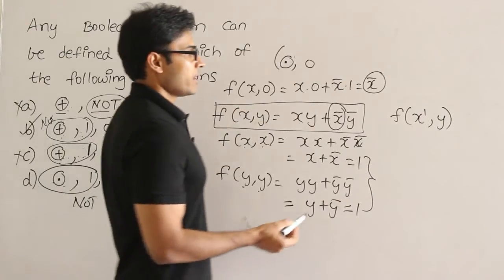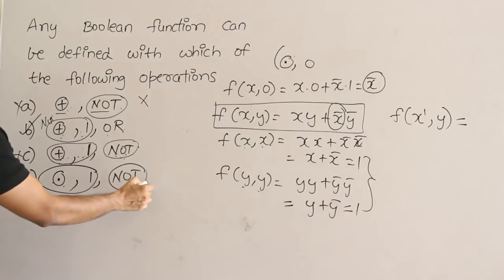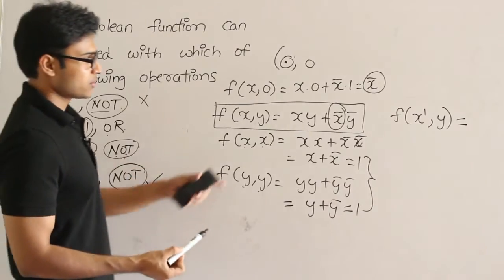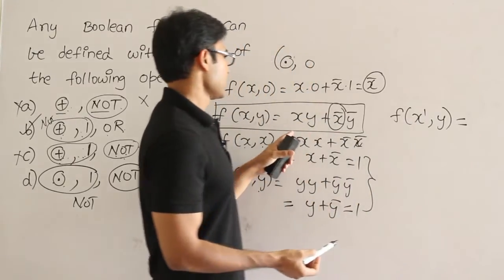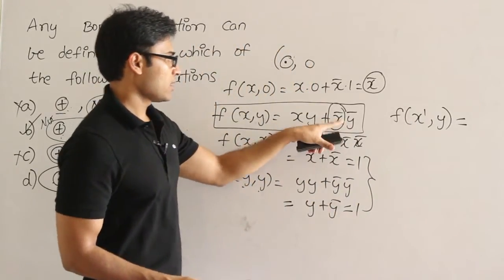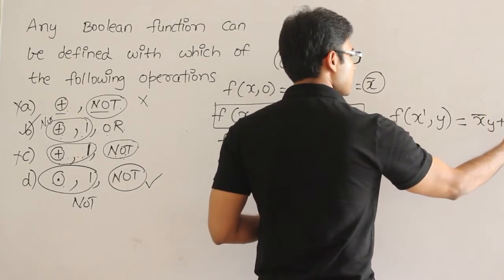So now let me complement it, because it is already given that not is present here. They are already saying that you can use not. So if I use not, then let me see what I could make up with the function. Now x prime y and then xy prime. I get x prime y plus xy prime.